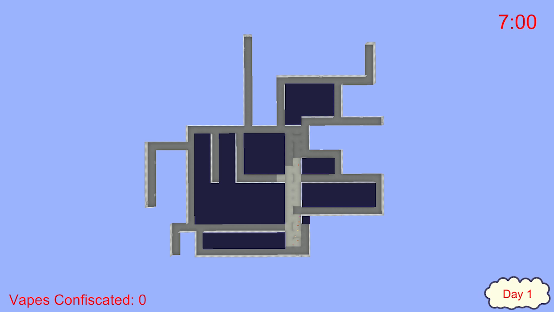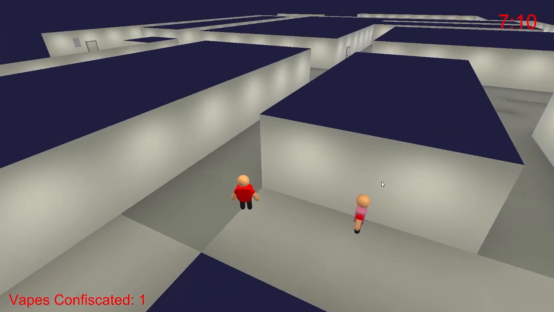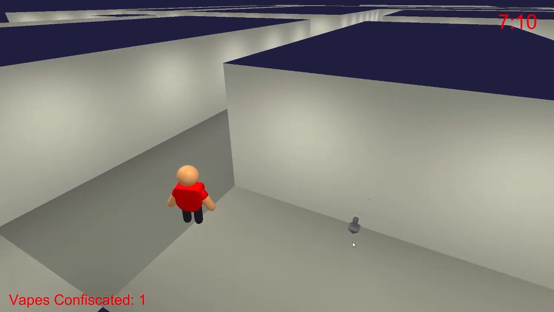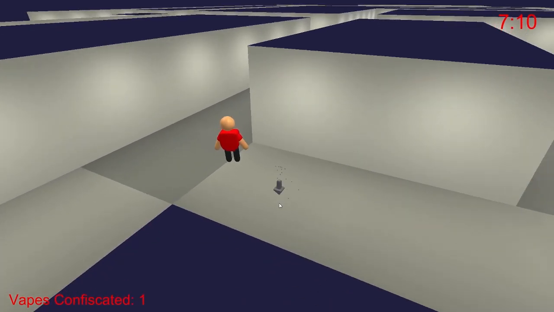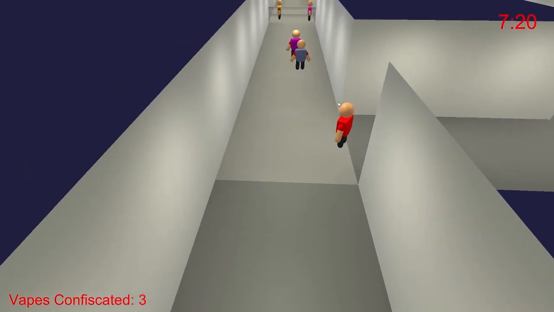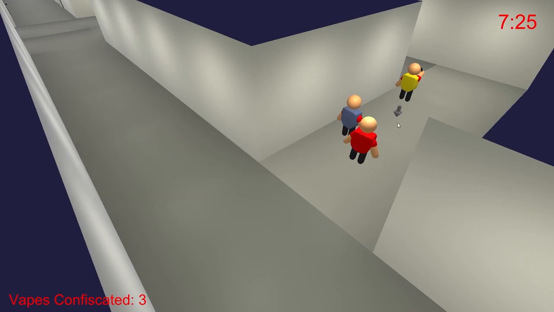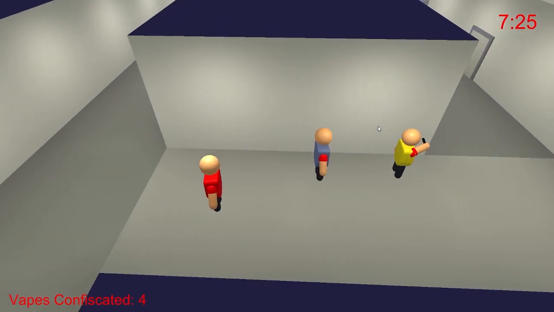In this build of the game, I implemented vape spots, which are locations around the campus that the students go to vape. I created a new AI task that searches for the nearest vape spot and goes to it. If that vape spot is occupied, the students will go to the next closest spot, and so on. Unfortunately, this creates a conga line of students looking for a spot to vape, which gives away which students are vaping. The player could also click on the students that were visible to confiscate their vapes.